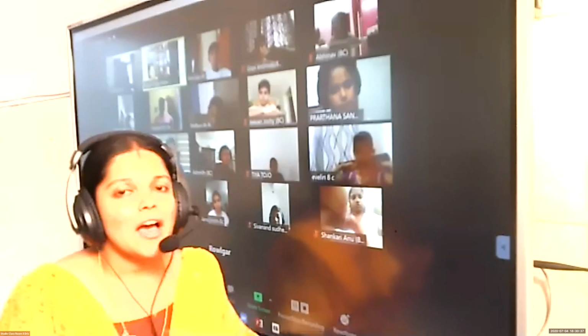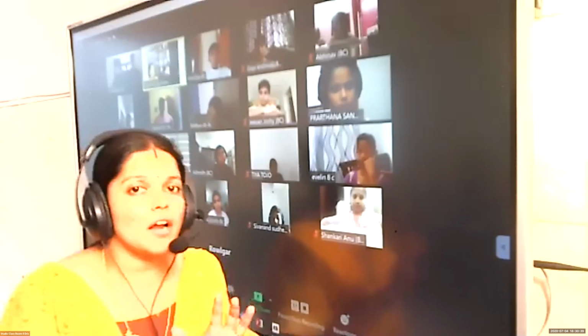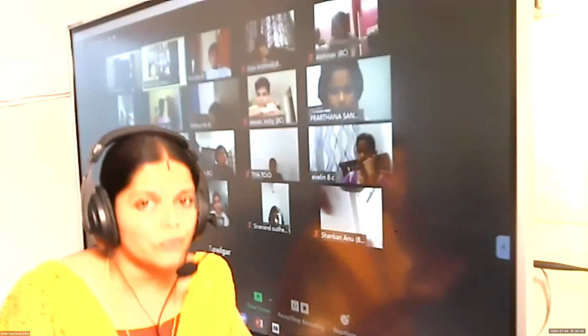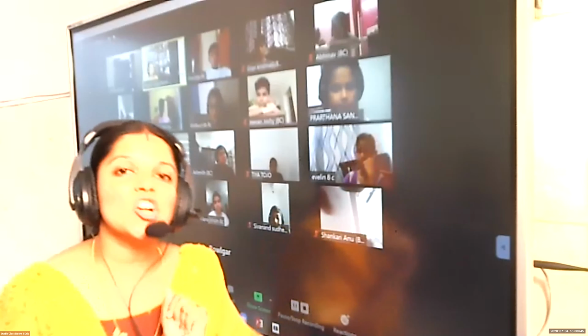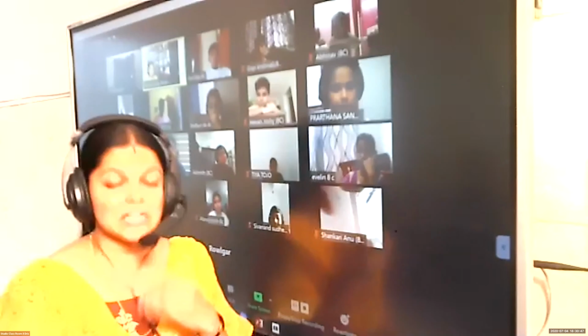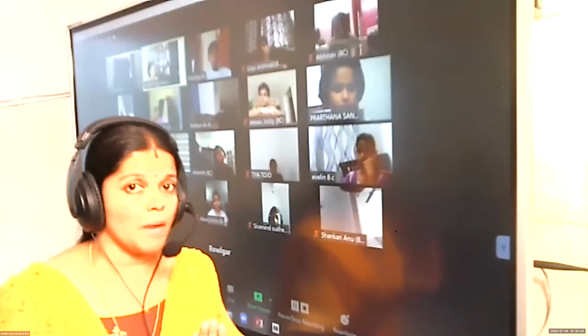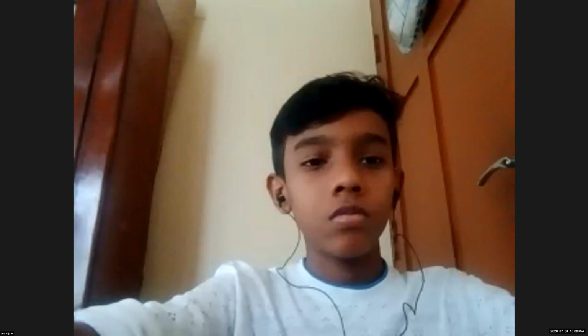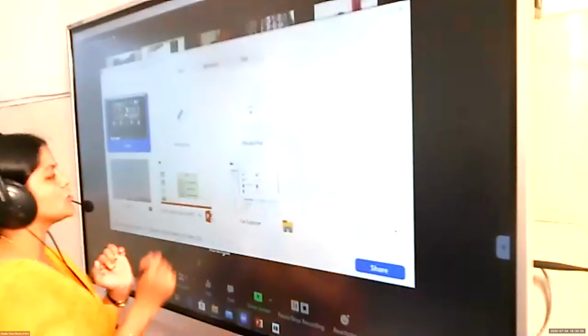So it's clear that these words are derived from verb forms, but they are not verbs. These non-finites are formed from verbs, but they are not verbs.